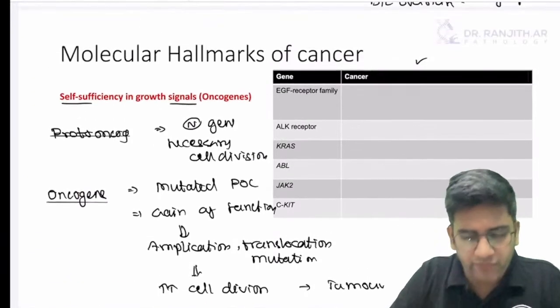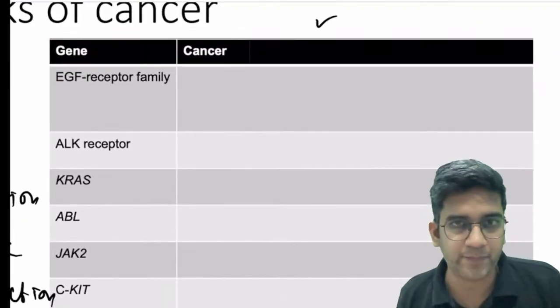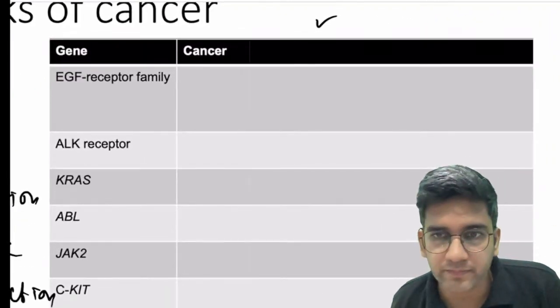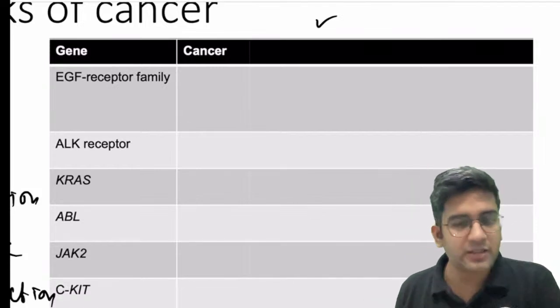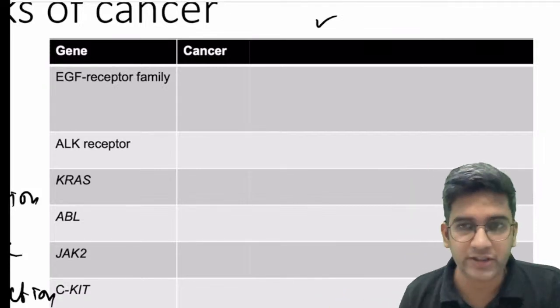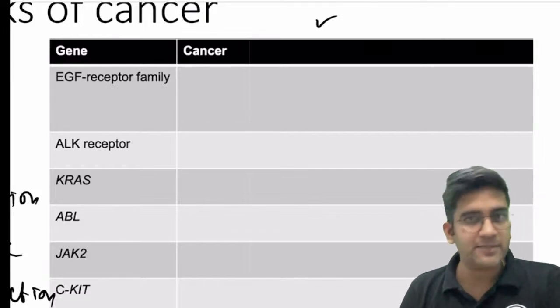Now, a few of the oncogenes or proto-oncogenes which are essential. EGFR. Okay. Shreyas, let's complete this first, then let's go and have a look at that. Fine. Okay. Yes, it's gain of function, Samantha. That's it. Fine. Okay. So the EGFR receptor family.